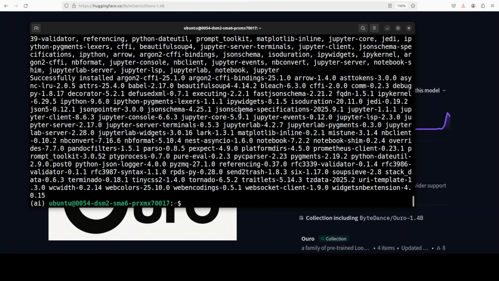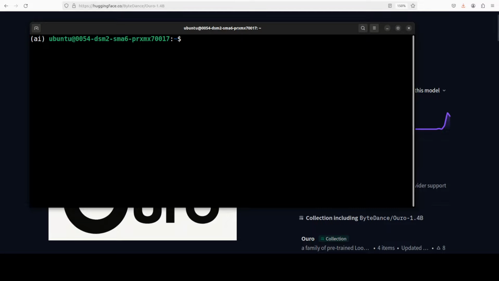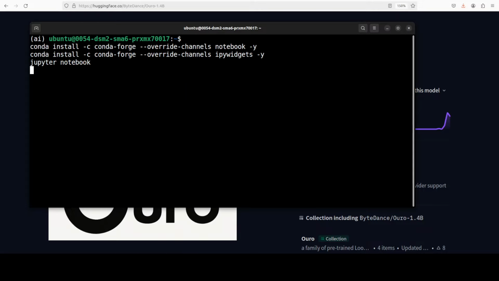And now let's log into Hugging Face because we need to download the model as everything is installed. I am logged in now. Now in order to download the model, you can either download it from Hugging Face, or let me first launch my Jupyter notebook and then we will download the model there.